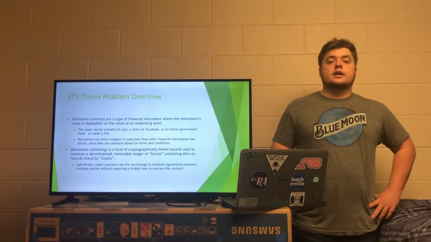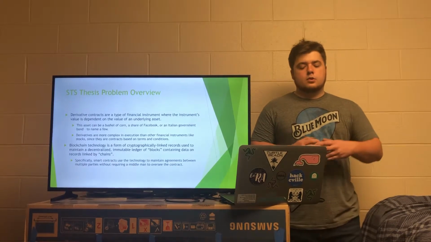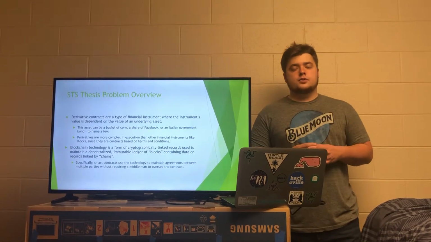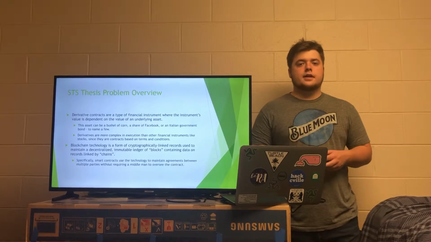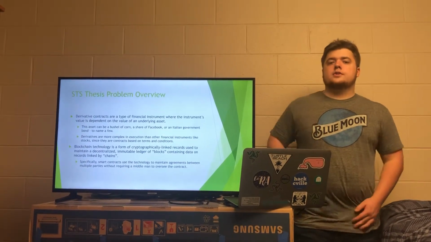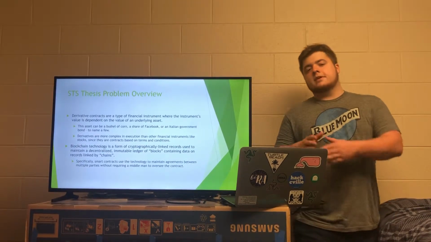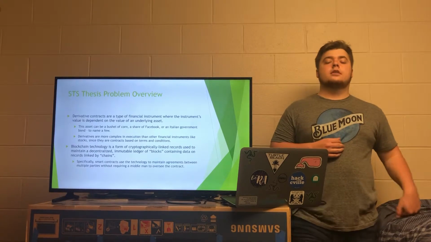On to the next problem that I tackled, this one more individually as my thesis. A quick overview of the problem that I talked about prior, which is using blockchain in derivative finance to increase accessibility and increase transparency in the financial space. Derivative contracts are a type of financial instrument that are tied to the value of an underlying asset.